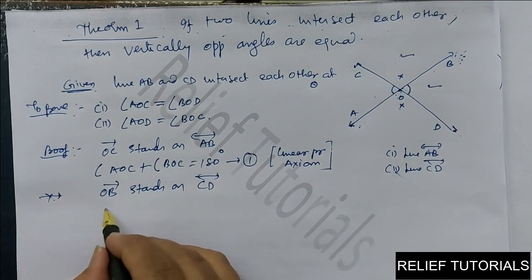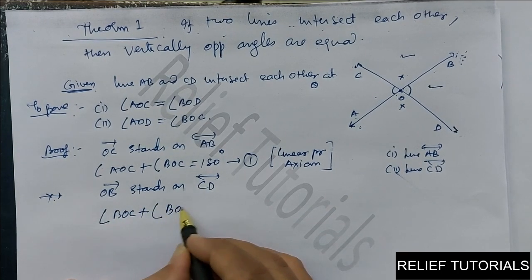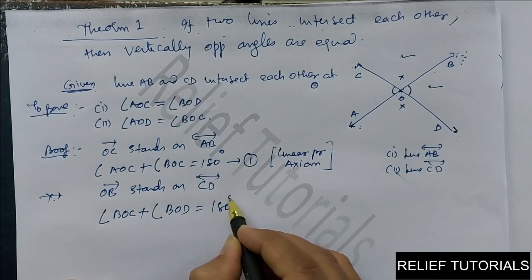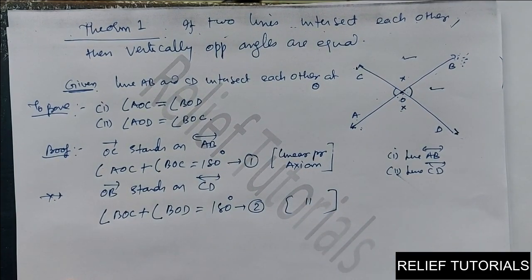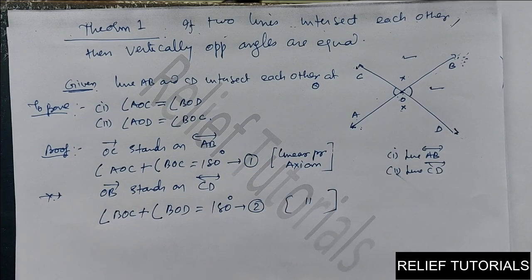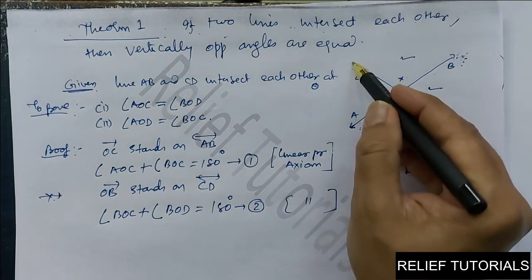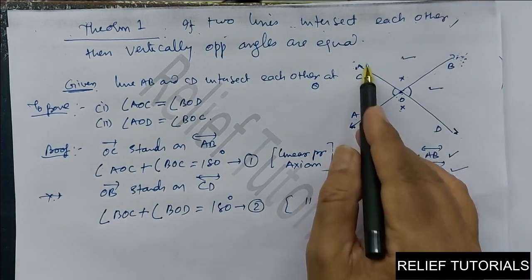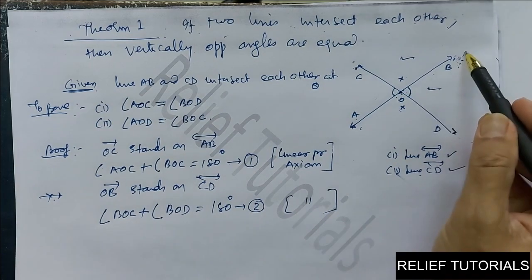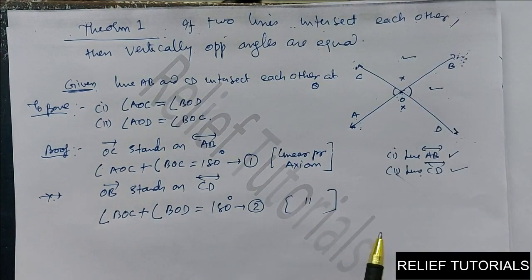So angle BOC plus angle BOD is equal to 180 degrees, by the linear pair axiom. Have you got it, friends? First take line AB, OC stands on it, linear pair axiom. Then take line CD, OB stands on it, so their total will be 180 degrees.